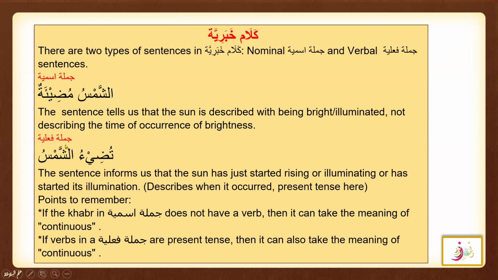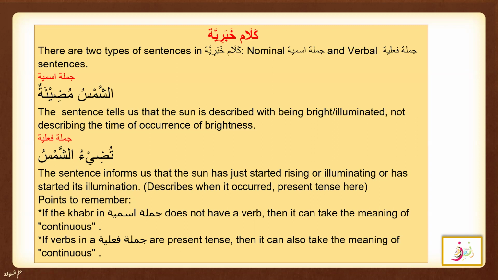Let's see Jumla Failiya. Tudiyo Shamsu. This sentence tells us that the sun has just started illuminating or rising, and this describes when it occurred, and it is in the present tense that it started occurring or started illuminating. So we should remember a few points.